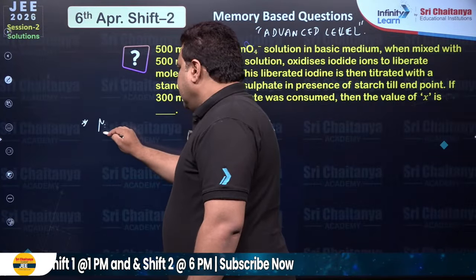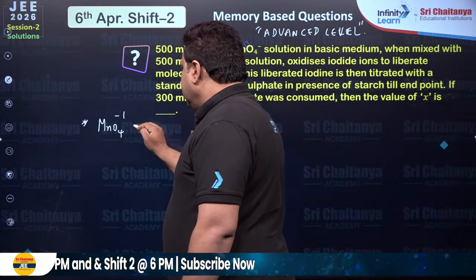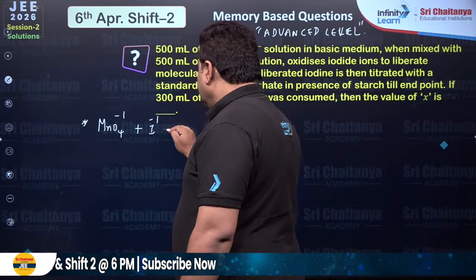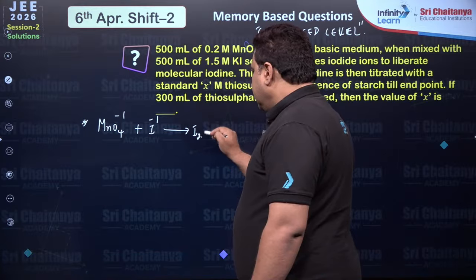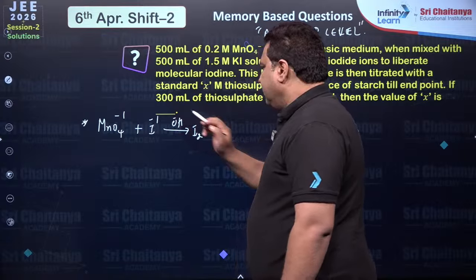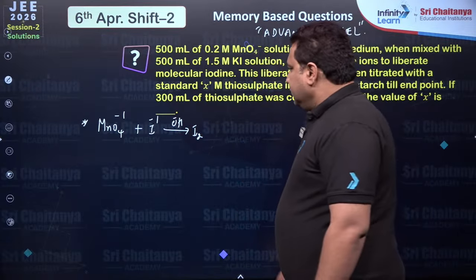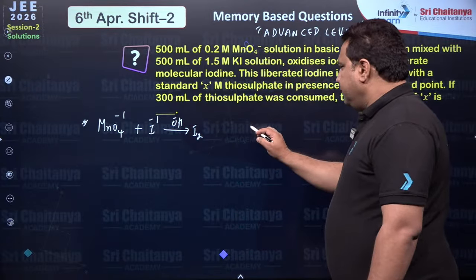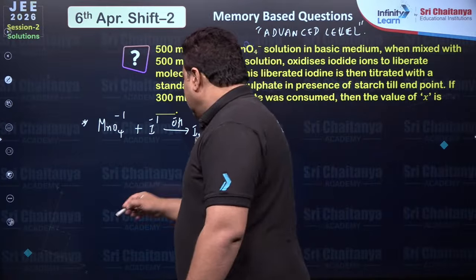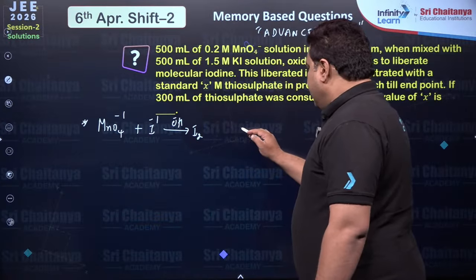You are taking MnO4 minus 1, reacting with iodide ion and liberating iodine in basic medium, right? Then second step, what are you doing? Here only I will write, okay, I can write separately also.